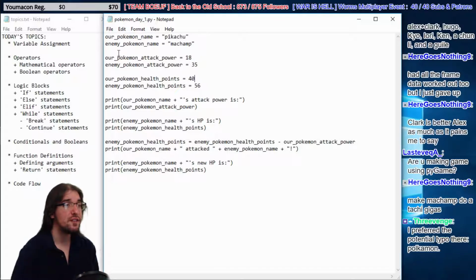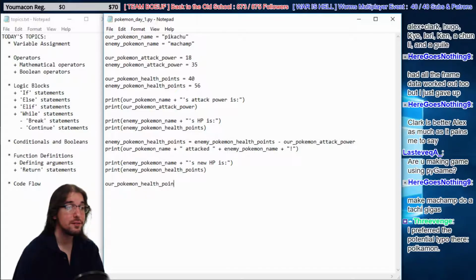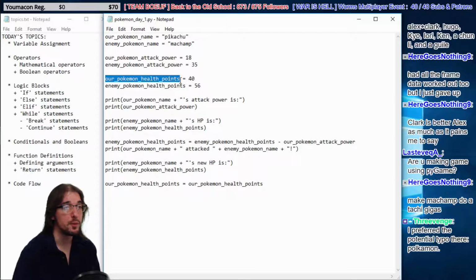All right, so now we have enough information that we need to have Machamp attack back. Machamp has his own attack power, and Pikachu has his own health that can get subtracted. So now we can add some more lines down here. Now we can say our Pokemon health points is equal to our Pokemon's health points. We're saying right now that our Pokemon's health points are equal to 40, because this is what that refers to. Whenever we say our Pokemon's health points, we're referring to the number 40.